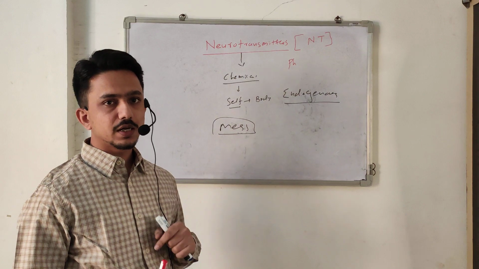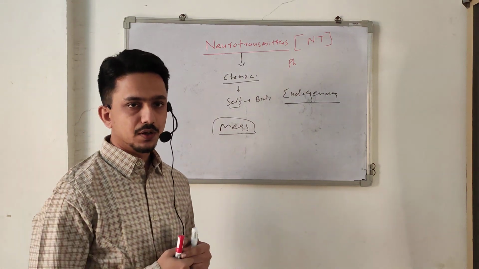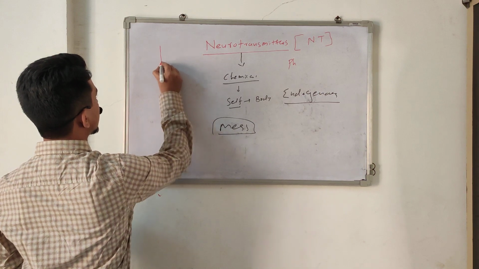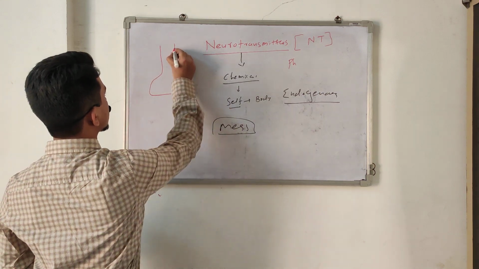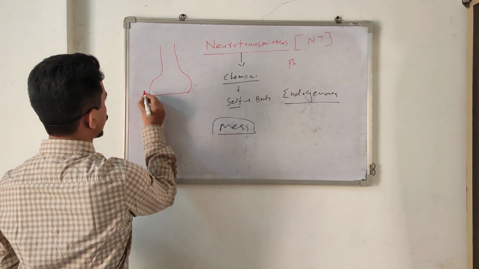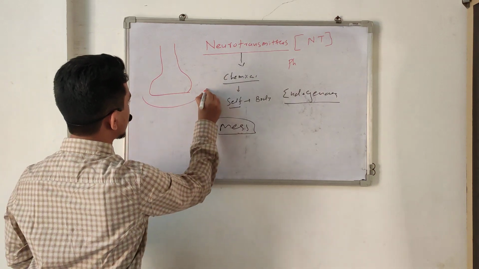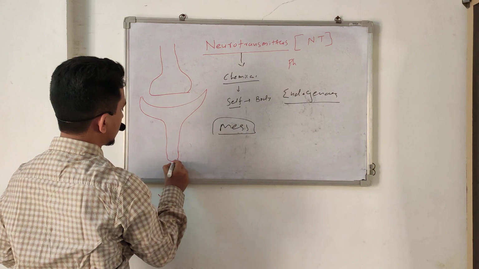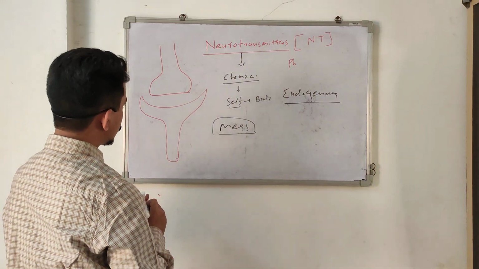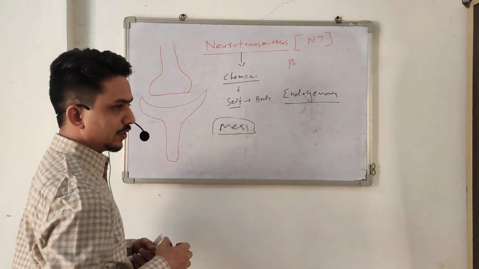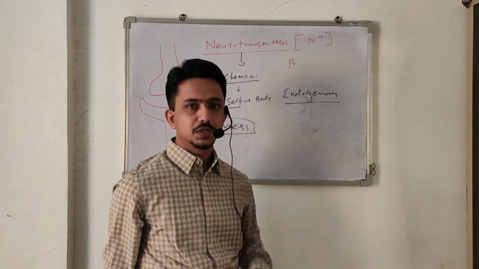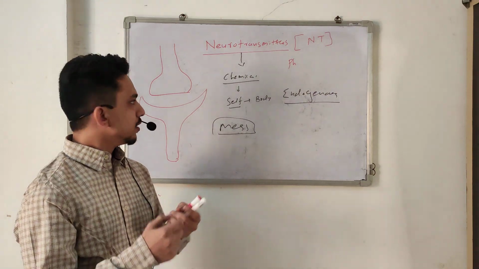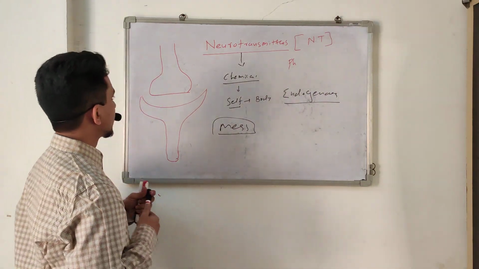So first of all, the definition: it is an endogenous chemical substance which is a messenger, responsible for neurotransmission between two neurons. We know previously there is a synapse. This is a presynaptic neuron. This is a postsynaptic neuron. And we know there is a gap. Neurons do not touch each other. Instead, they can communicate; they can talk with each other.